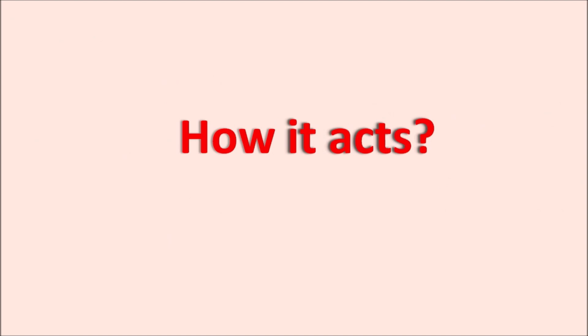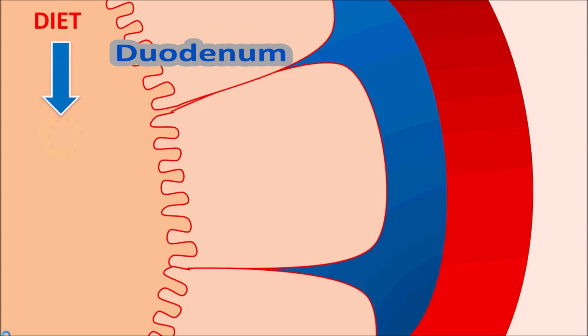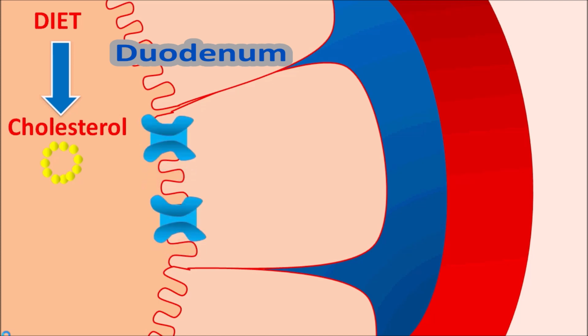Now let us see how this drug acts. Ezetimibe mainly acts on the absorption of cholesterol. Specific transporters for the absorption of cholesterol are present at the duodenum. So what is the cholesterol that is present within the intestine from the diet, otherwise the cholesterol which is recirculated by biliary secretion? This cholesterol may be present in the micellar form. So this can be absorbed through specific transporters, which are nothing but NPC1L1.